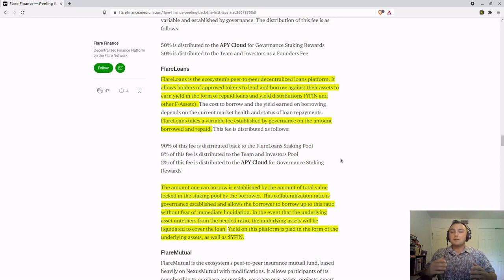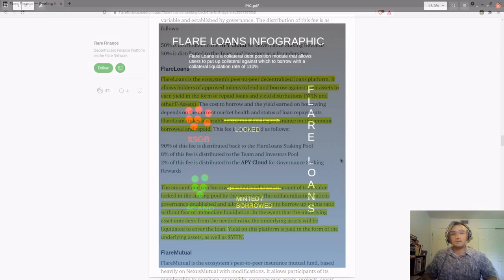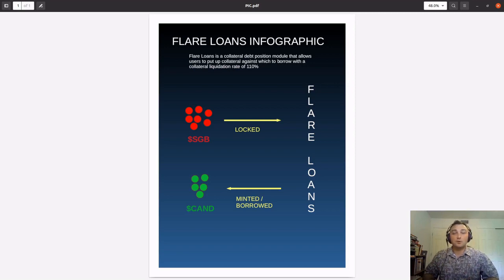We're going to dive further into the collateralization and how having a collateral debt position works in order to prevent us from getting liquidated. So this is my little Flare infographic that I just threw together on the fly. As we know, the collateralization ratio is 110%. We'll get back to that. And this is just a way to visualize what's going on.